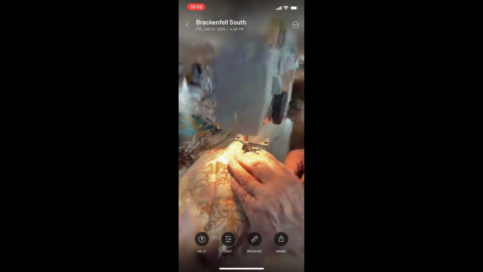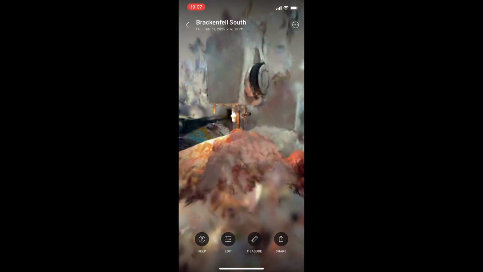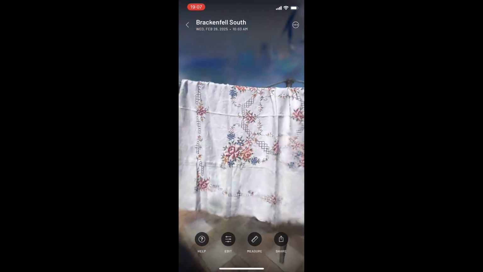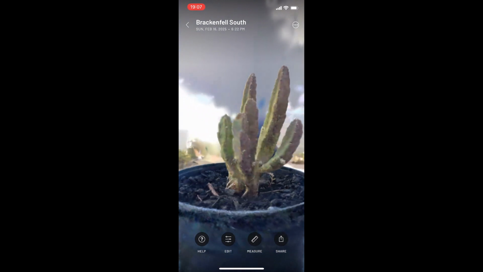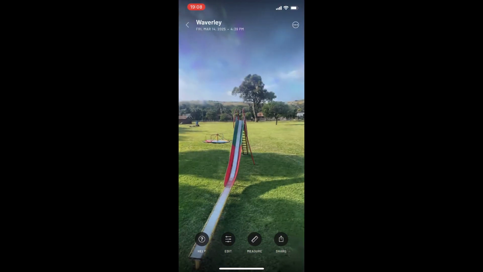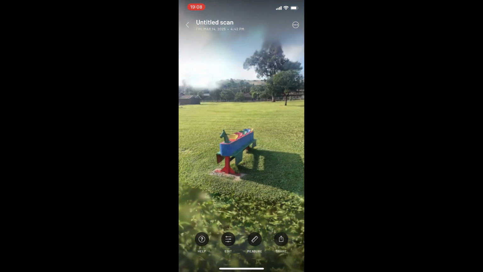Objects that I am scanning in are things that hold value to me, like my mother's hands busy stitching fabric, a fragile tablecloth once owned by my deceased grandmother, and random pot plants that could serve as whole worlds within themselves, and children's toys in a park that sparks joyful memories for me.